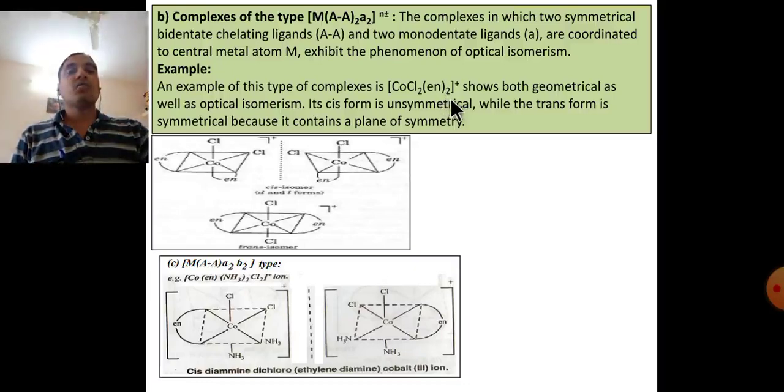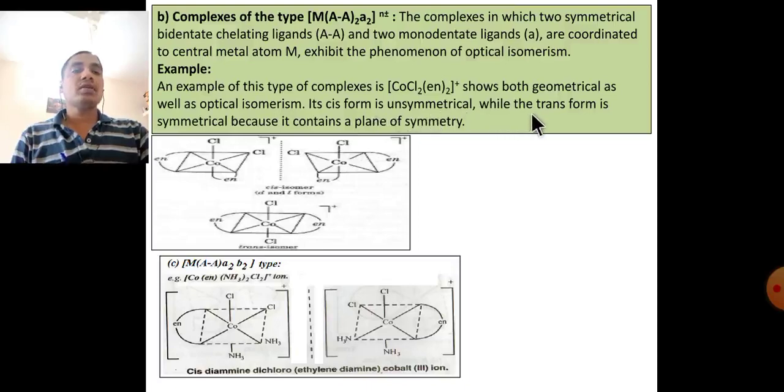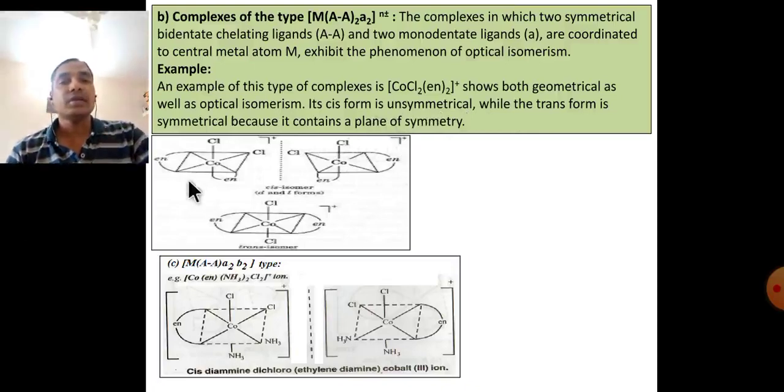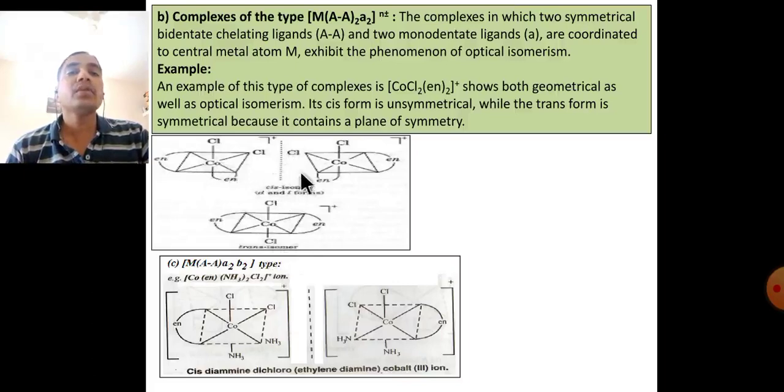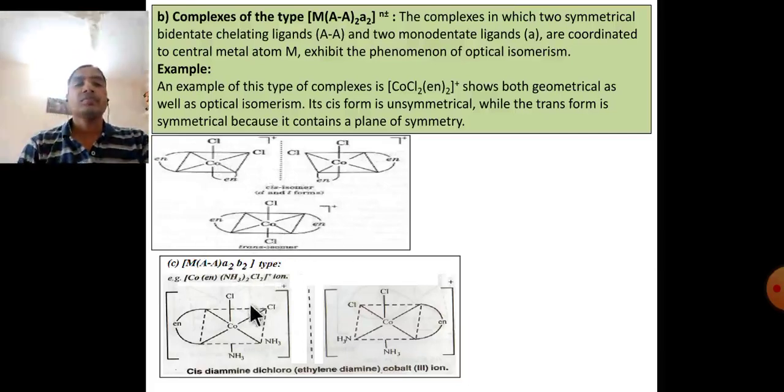Dichlorobis(ethylenediamine)cobalt(III) shows both geometrical as well as optical isomerism. Its cis form is unsymmetrical, while the trans form is symmetrical because it contains a plane of symmetry. The cis form shows optical isomerism because it does not have a plane of symmetry, but the trans form has a plane of symmetry.